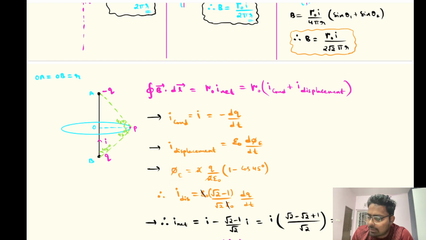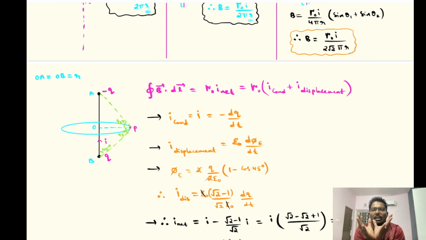So electric flux is nothing but, whatever the flux due to the positive charge, just like a mirror image, the same amount of flux will pass through whatever Ampere loop I have taken. So I'll find the flux due to positive charge Q and multiply it by 2, whatever the flux due to only one charge. So what is the flux due to a point charge? It's a standard formula, Q by 2 epsilon naught into 1 minus cos theta.